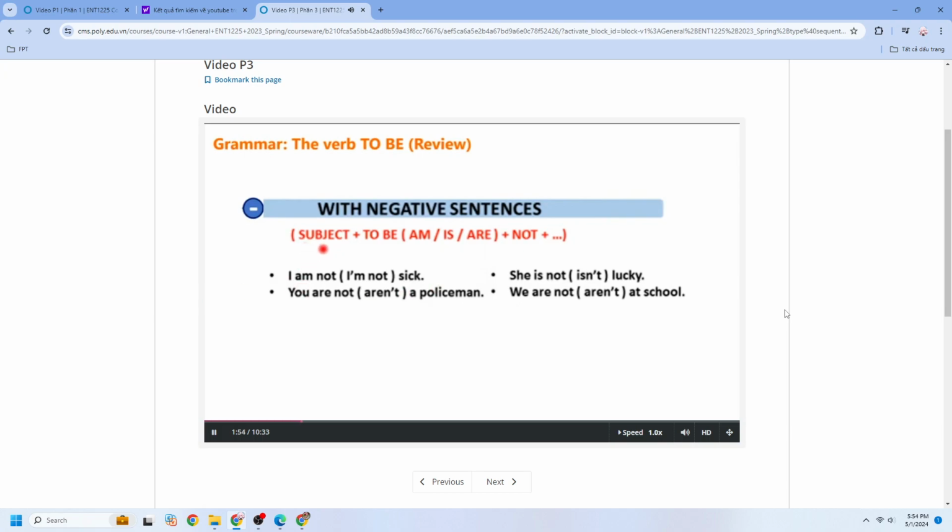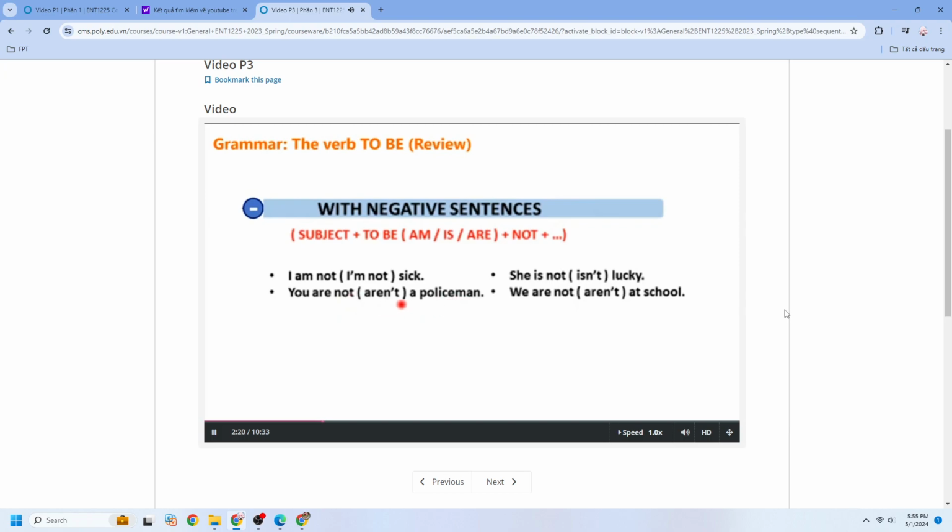Structure: subject plus verb to be, am, is, are, plus not, plus clause. Let's see. I am not sick. I'm not sick. You are not a policeman.